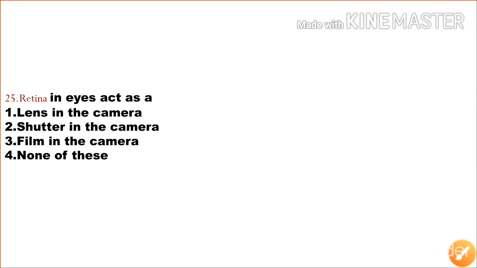Next question, retina in eyes act as a option 1 lens in the camera, option 2 shutter in the camera, option 3 film in the camera, and fourth one none of these. So retina acts like a film in the camera. Retina in eyes acts like a film in a camera. So option 3 is the correct answer. These are the important MCQs on sense organs.